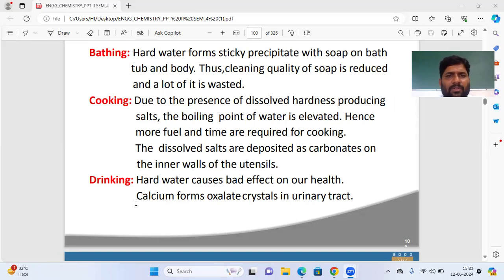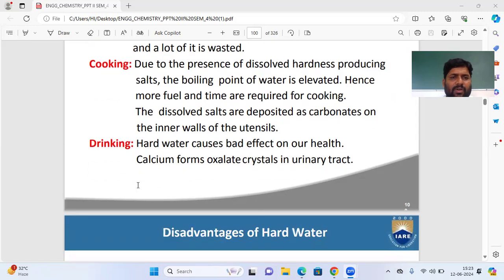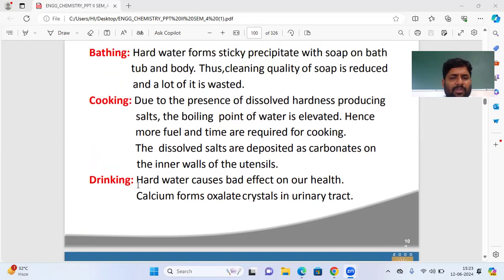And now we'll see drinking. Suppose you are using hard water for drinking purposes, what happens? Hard water causes bad effects on our health due to the calcium and magnesium ions present in it, and it forms oxalate crystals in the urinary tract. So it is very dangerous for our health.